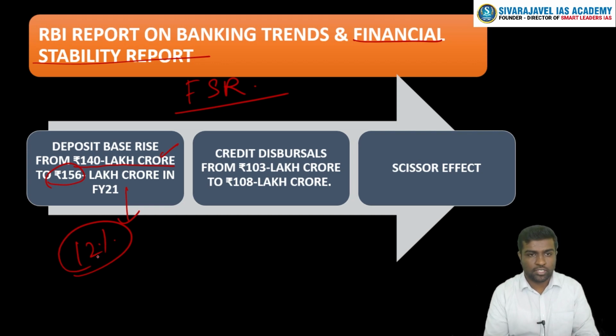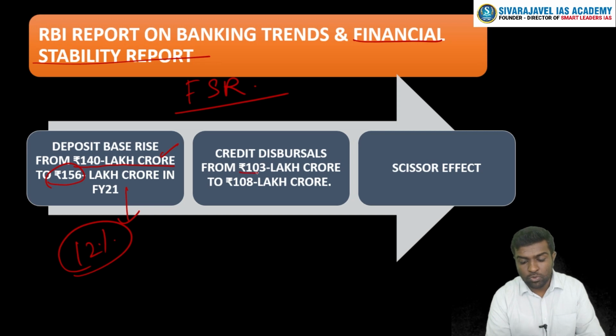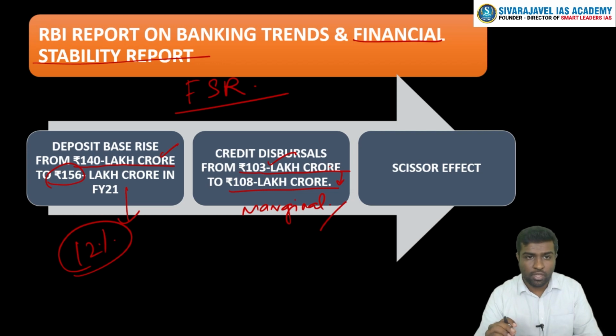But how much has it translated into loans? The credit has only increased from 103 lakh crores to 108 lakh crores. This is only a marginal increase. This shows that deposits have increased, but credit growth has come down. This is called the scissor effect. What is the scissor effect? For example,